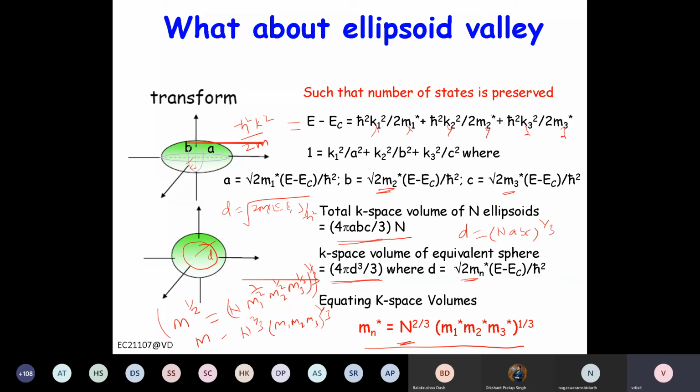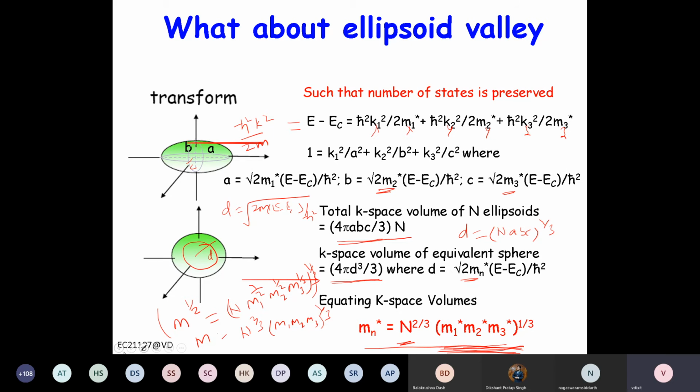They are traveling in all three directions, so the effective mass will be the mass corresponding to all three x, y, z directions. It has some kind of average, geometrical, or I can't recall which, but it's an average. So m is n to the power 2 by 3 times m1 m2 m3 to the power 1 by 3.